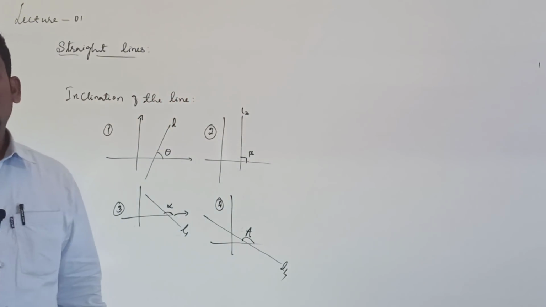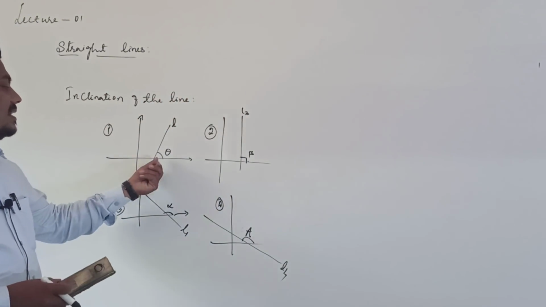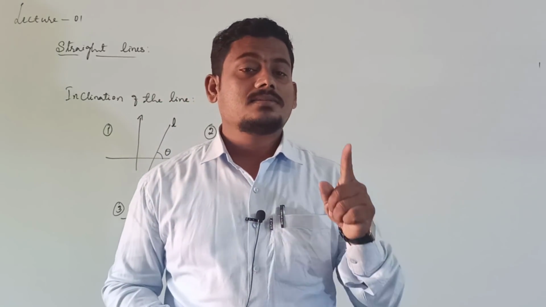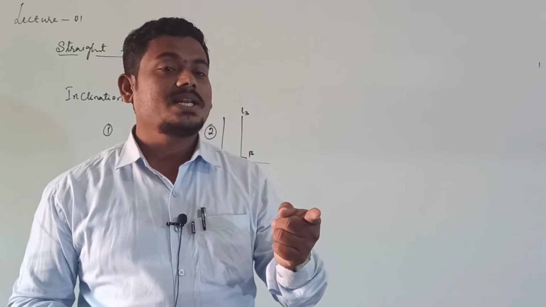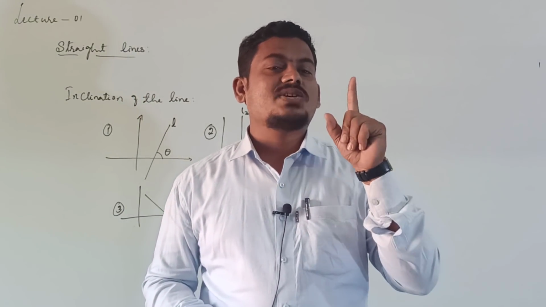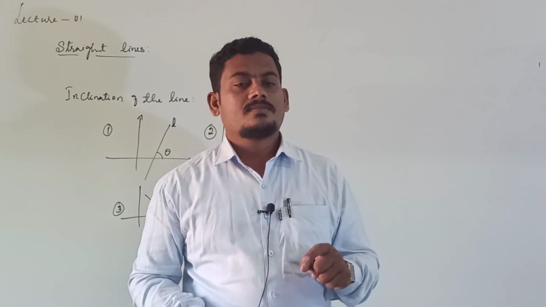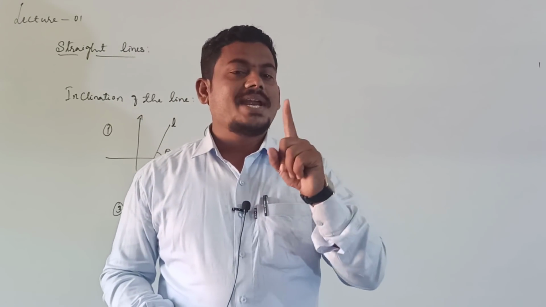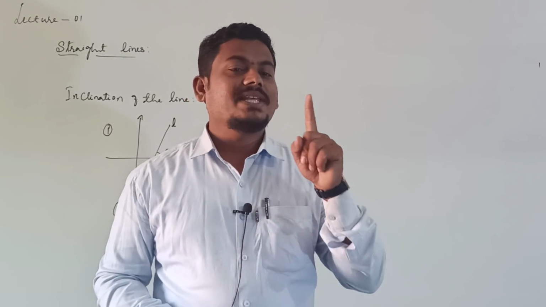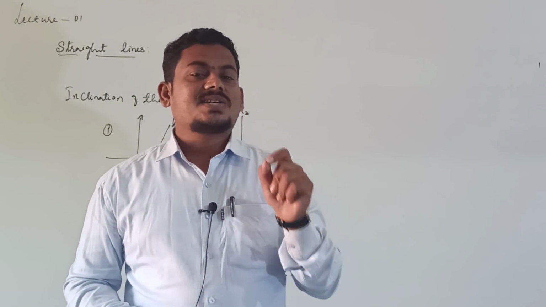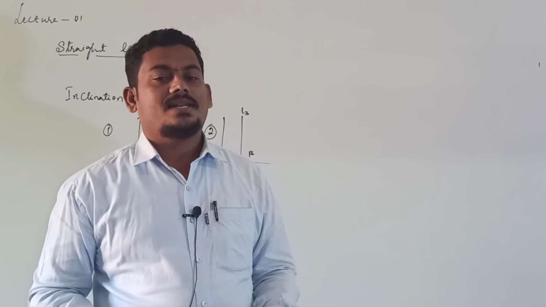Inclination of the line is the angle made by the straight line. Definition of inclination: the angle made by the line with the positive direction of the x-axis. Once again, the angle made by the line with the positive direction of the x-axis is called the inclination of the line.